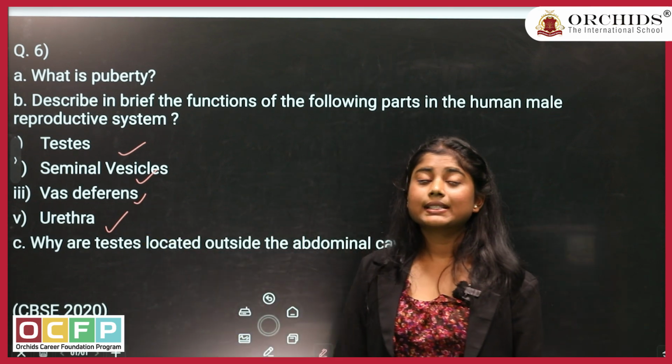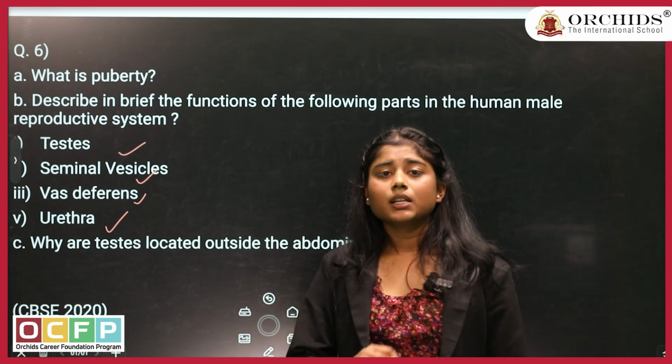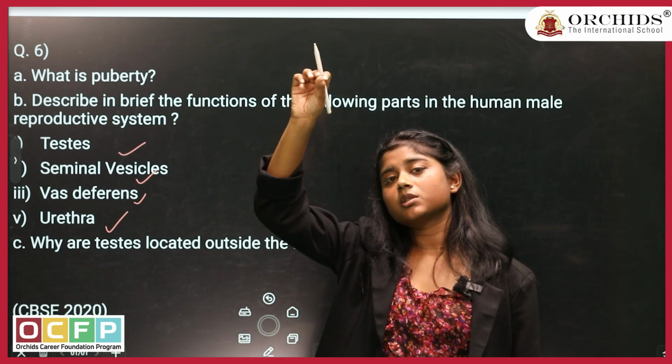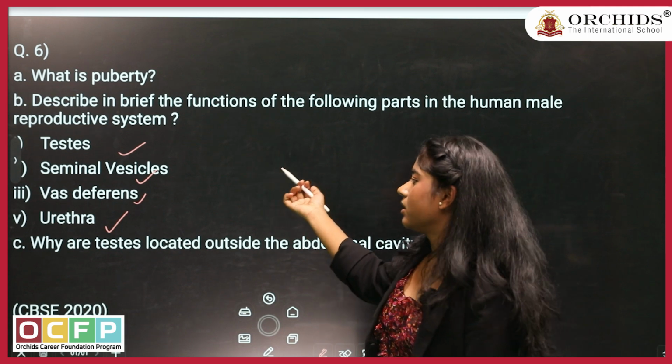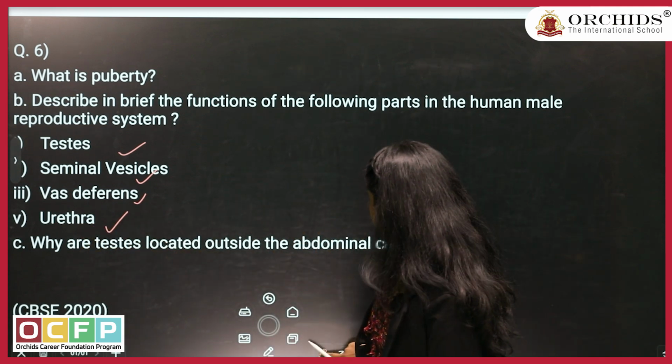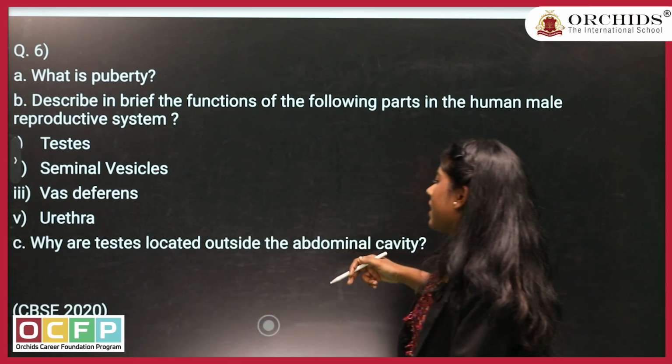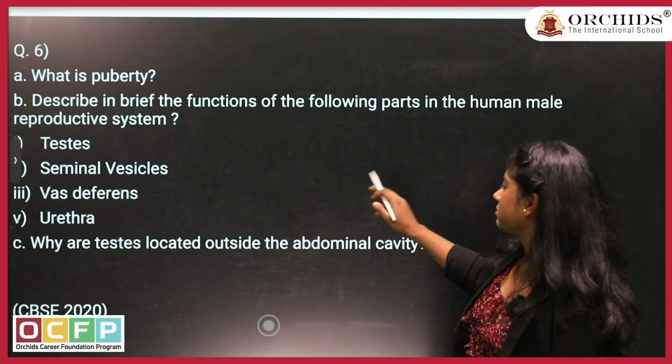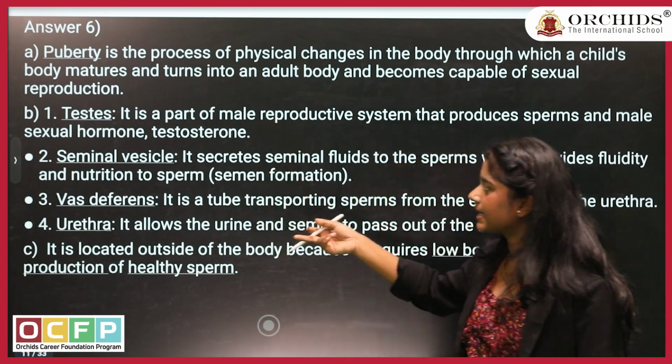Vas deferens is connected with the testis, and it transfers the semen or sperm to the penis. Then urethra, and then in the end you have the next question. The answers are like this.